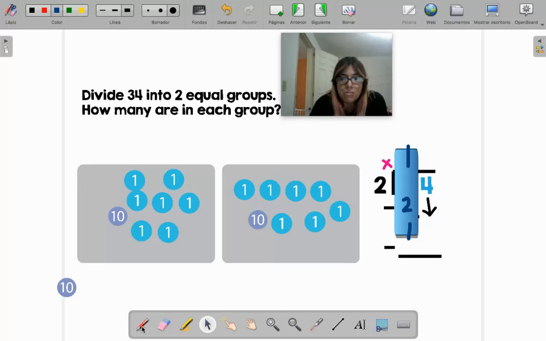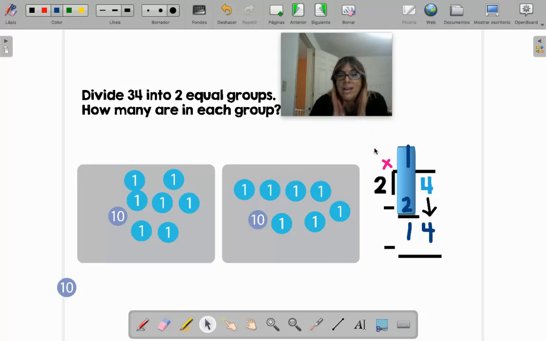Because I have to bring the 4 down next to the 1. My answer was 1 when I subtract 3 minus 2. So now I bring the 4 to catch the 1 that was the last number that you have.